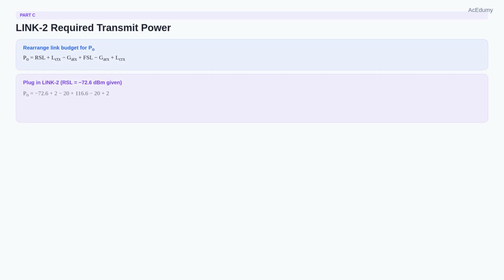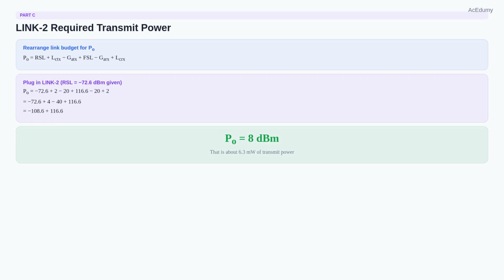Part C. Find link 2's required transmit power, given that its RSL must be negative 72.6 dBm. We rearrange the link budget equation to solve for transmit power. Transmit power equals RSL plus transmit cable loss minus transmit gain plus FSL minus receive gain plus receive cable loss. Plug in negative 72.6 plus 2 minus 20 plus 116.6 minus 20 plus 2.